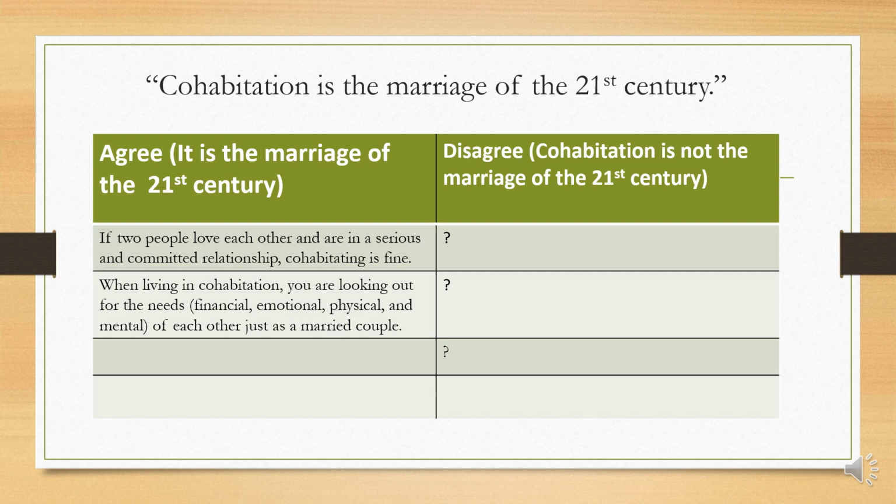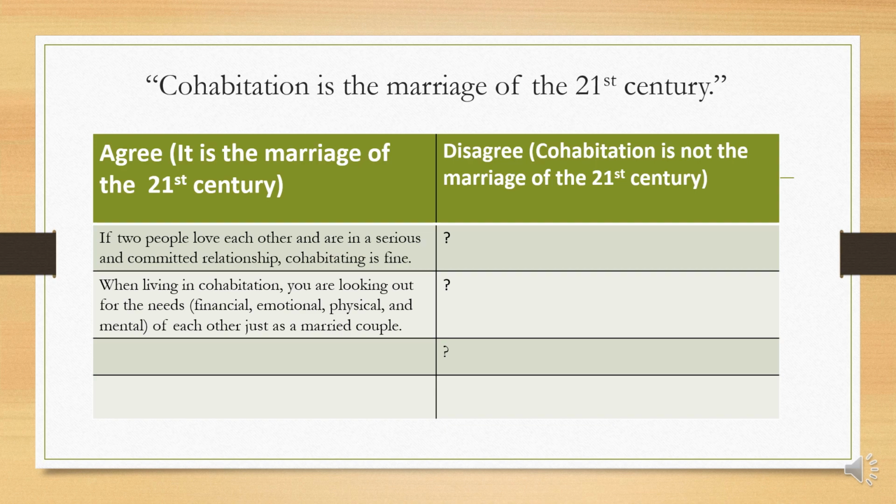Number one is, if two people love each other and are in a serious and committed relationship, then cohabitating is fine. They are in a long committed relationship, they are wanting to stay with each other, so they don't necessarily require marriage for that. And your second point could be, when living in cohabitation, you are looking out for the needs, so the financial needs, the emotional needs, the physical, as well as the mental needs of each other, just as a married couple would. So this idea of cohabitating in the 21st century is like the marriage of the 21st century.